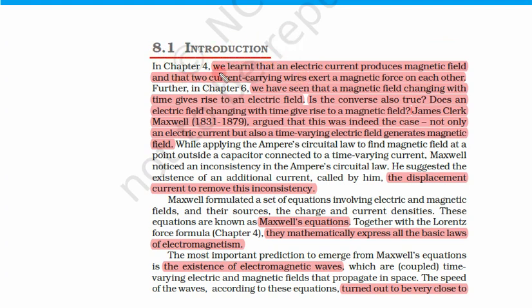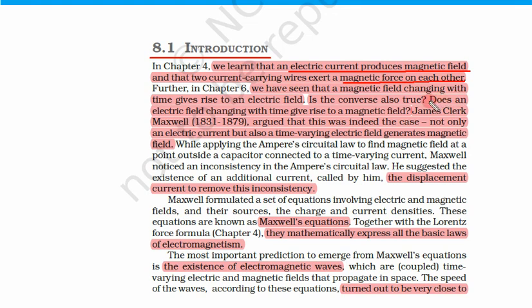First of all, what is the introduction? What are electromagnetic waves? We have learned that electric current produces a magnetic field. In chapter 4, we learned that electric current produces a magnetic field, and two current carrying wires exert a magnetic force on each other.